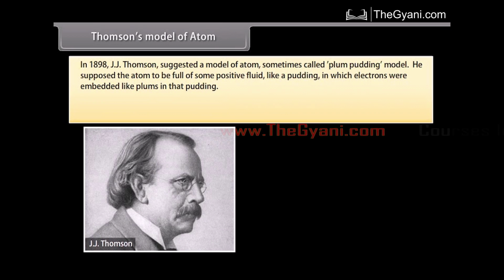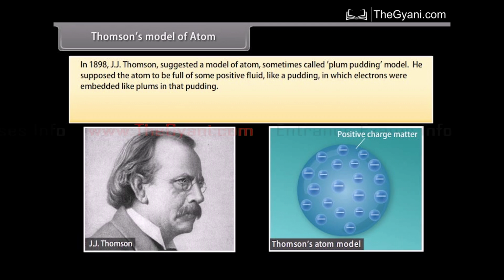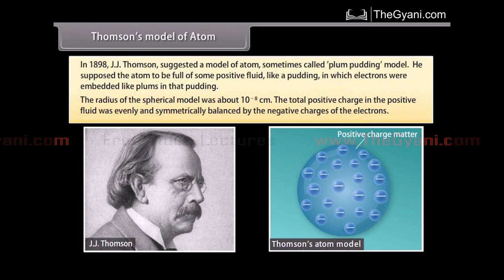Thomson's model of atom. In 1898, J.J. Thomson suggested a model of atom, sometimes called the plum pudding model. He supposed the atom to be full of some positive fluid, like a pudding, in which electrons were embedded like plums in that pudding. The radius of this spherical model was about 10 raised to the power minus 8 centimeter. The total positive charge in the positive fluid was evenly and symmetrically balanced by the negative charges of the electrons. But this model was discarded because it failed to satisfy the result of the experiments performed by Rutherford.